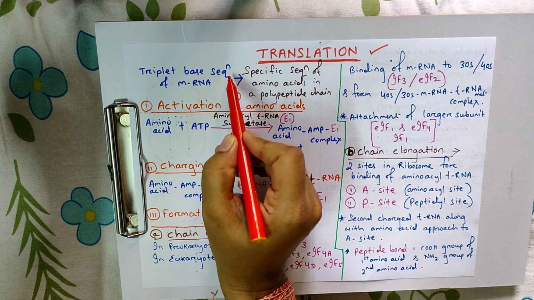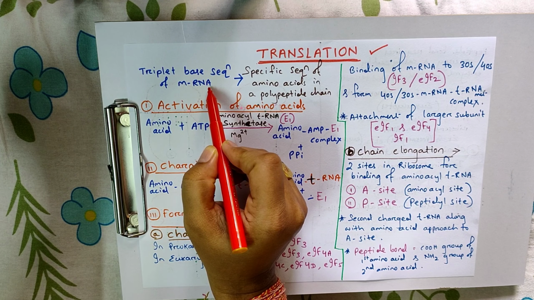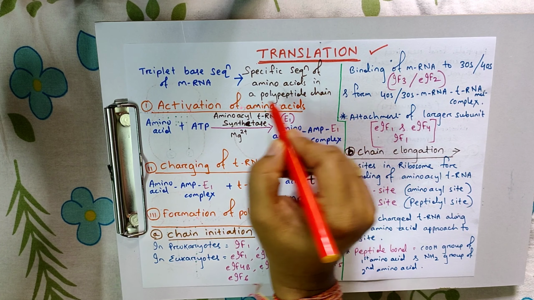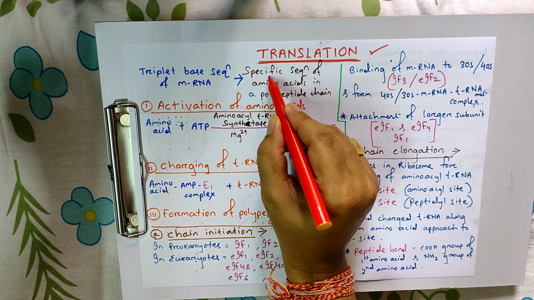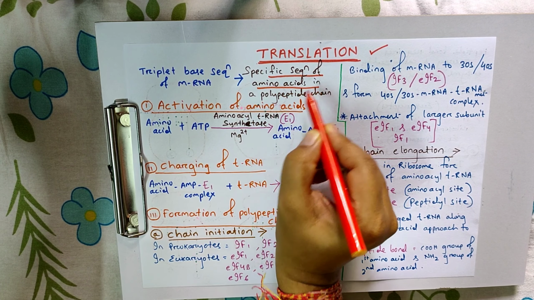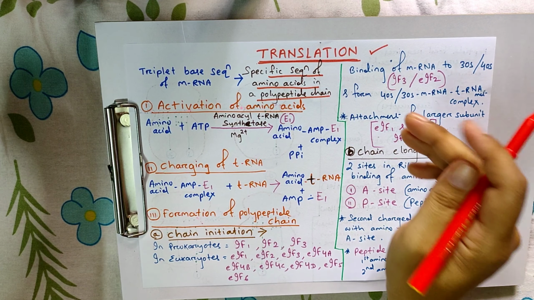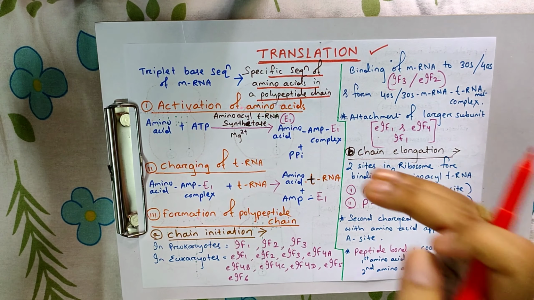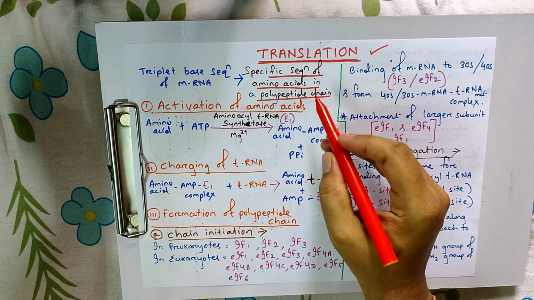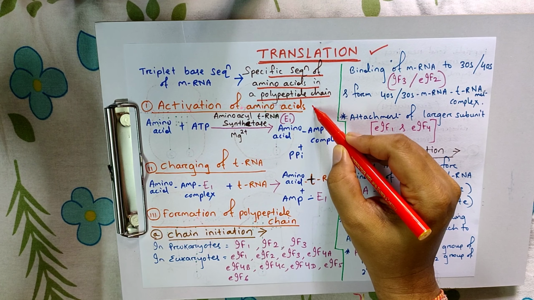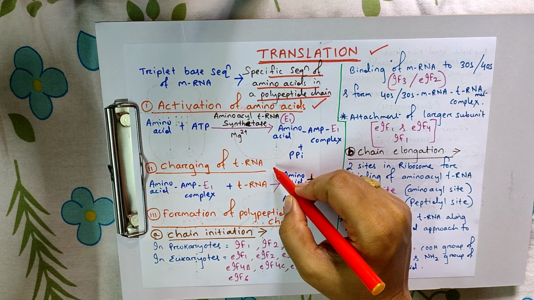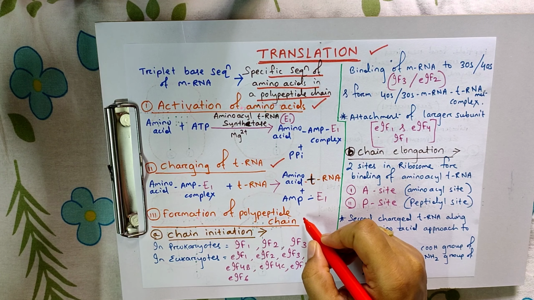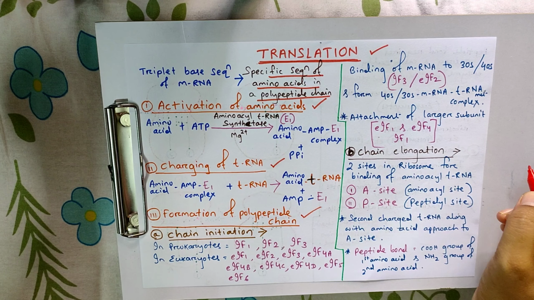Here, the triplet base sequence of mRNA is responsible for the specific sequence of amino acids in the polypeptide chain. The translation has different steps, that is 3 major steps. The first one is activation of amino acids. The second one is charging of tRNA. And the third one is formation of polypeptide chain.